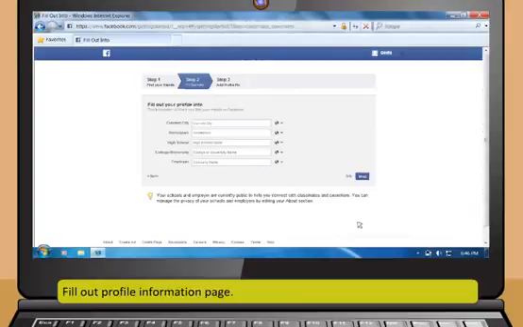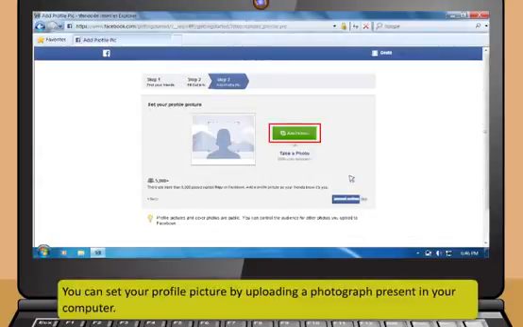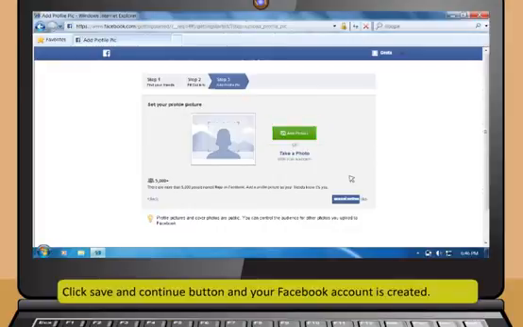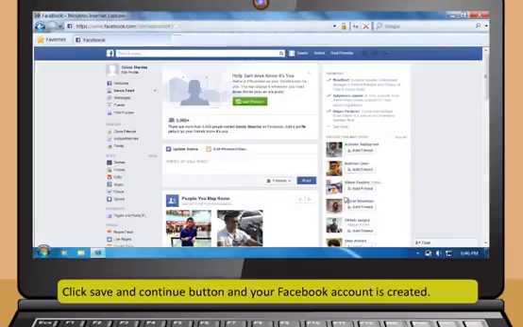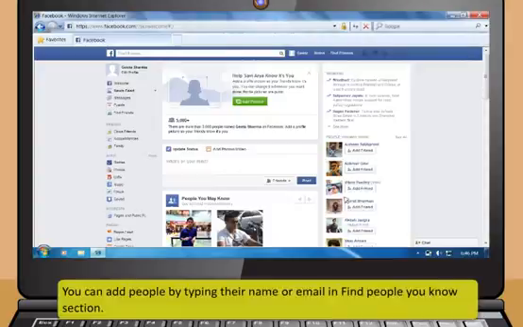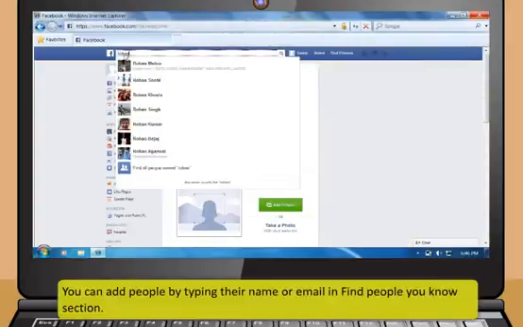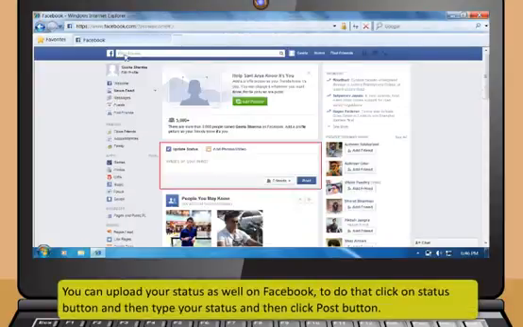Next, fill out the profile information page. You can skip this process as well. You can set your profile picture by uploading a photograph present in your computer. After that, click the Save and Continue button and your Facebook account is created. You can add people by typing their name or email in the Find People You Know section. You can upload your status as well on Facebook. To do that, click on the Status button and then type your status and then click the Post button.